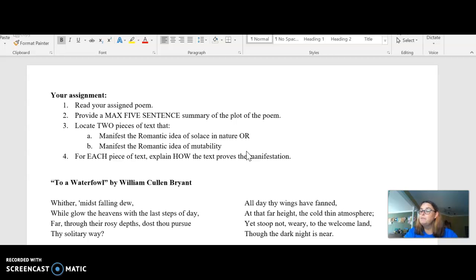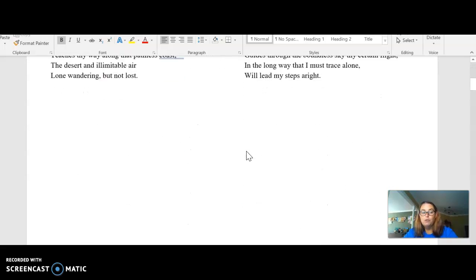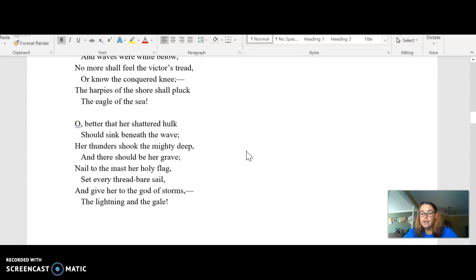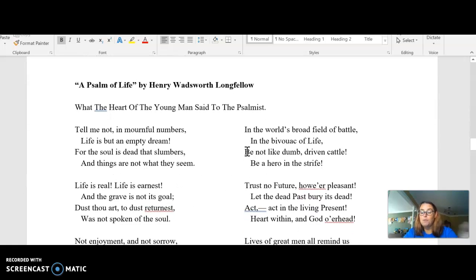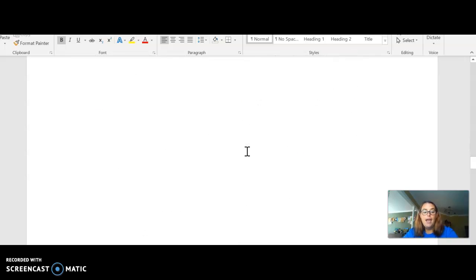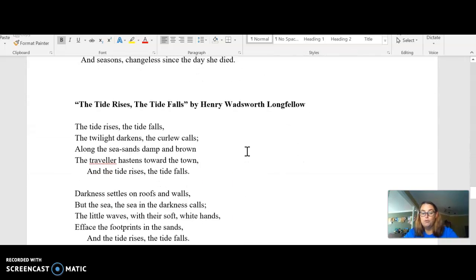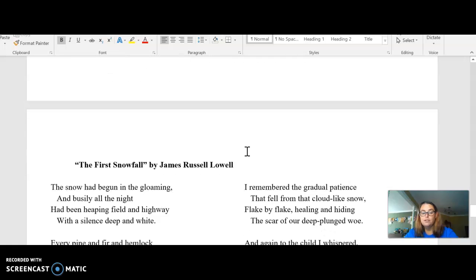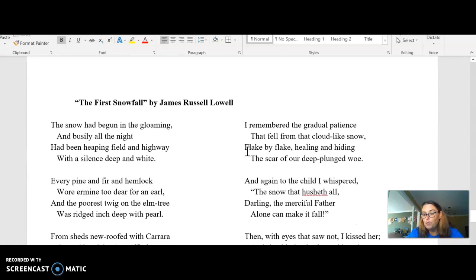You will find the poems in order in the rest of this document. So To a Waterfowl, Old Ironsides, and A Psalm of Life we're going to talk about on Thursday. And then The Cross of Snow, The Tide Rises, The Tide Falls, and The First Snowfall we will talk about